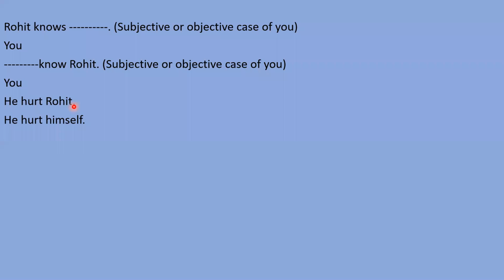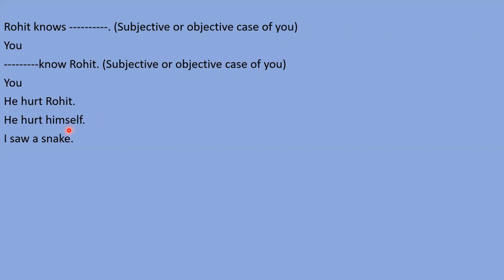He hurt Rohit. उसने रोहित को hurt किया. But in the next sentence, I am saying he hurt himself. उसने अपने आप को hurt किया. यानी subject और object दोनों एक ही person है. उसने अपने आप को hurt किया, तो वह subject जो है वो भी एक ही person है, और जिसको hurt किया वो भी एक ही person है. So simply I want to make you understand, when subject and object both are the same person, in that case we need to use reflexive pronoun in the objective case, right? But in this sentence, subject is someone else and object is someone else. But in this sentence, same person is subject and same person is object. So in objective case, we need to use reflexive pronoun like himself, herself, myself, ourselves, right?